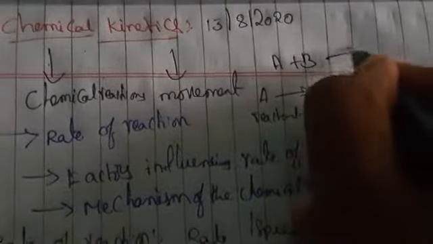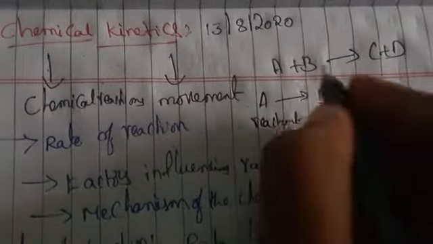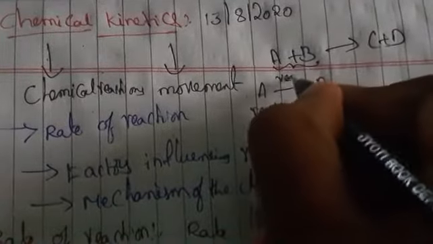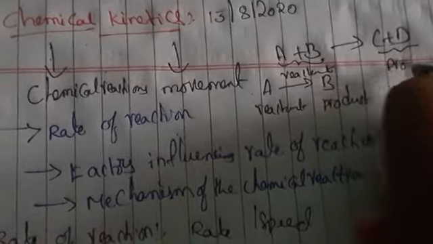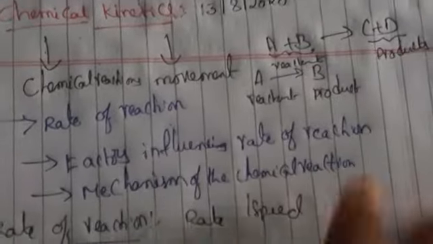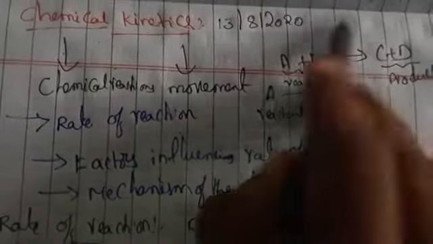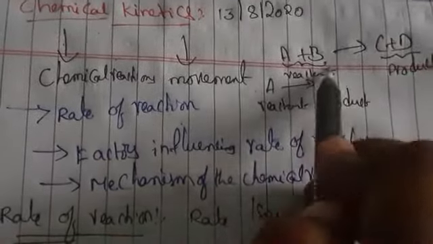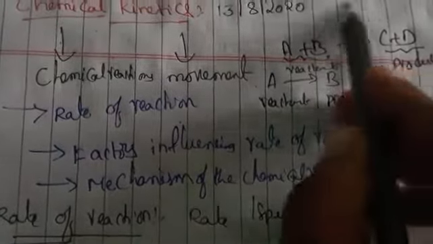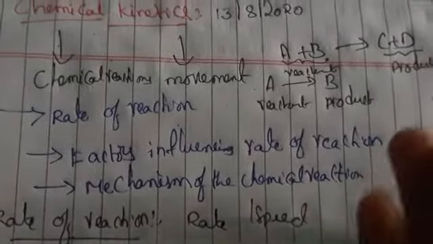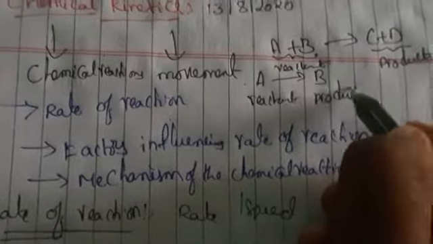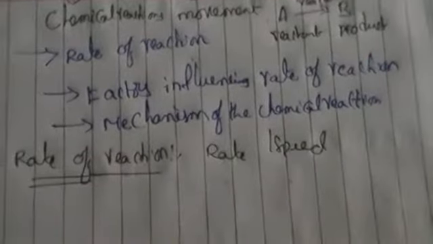Not only this, if you take A plus B gives rise to C plus D, these two are the reactants and these two are the products. So this is a general chemical reaction. How the molecules are colliding and interacting, the rate constant K, means how we are dealing with the speed. That is what we are going to discuss on the rate of the reaction.